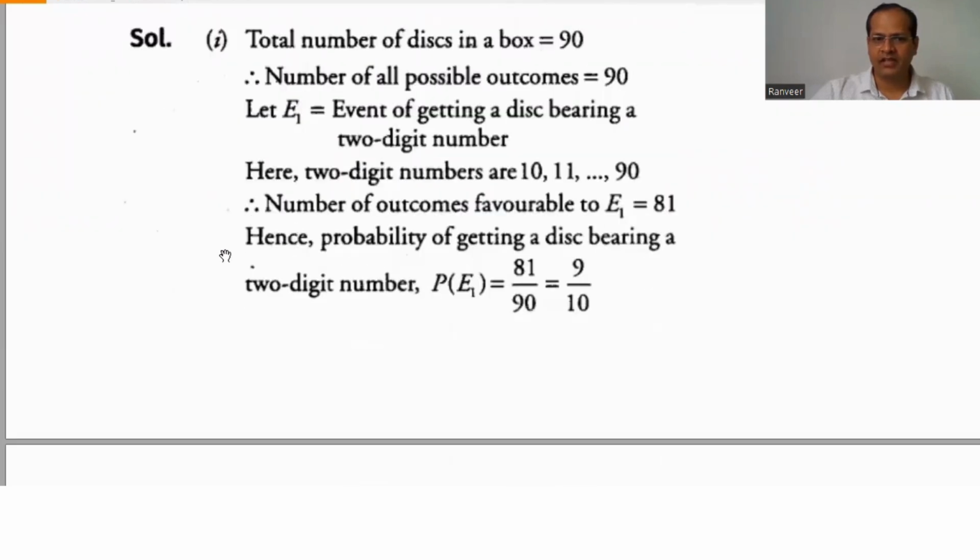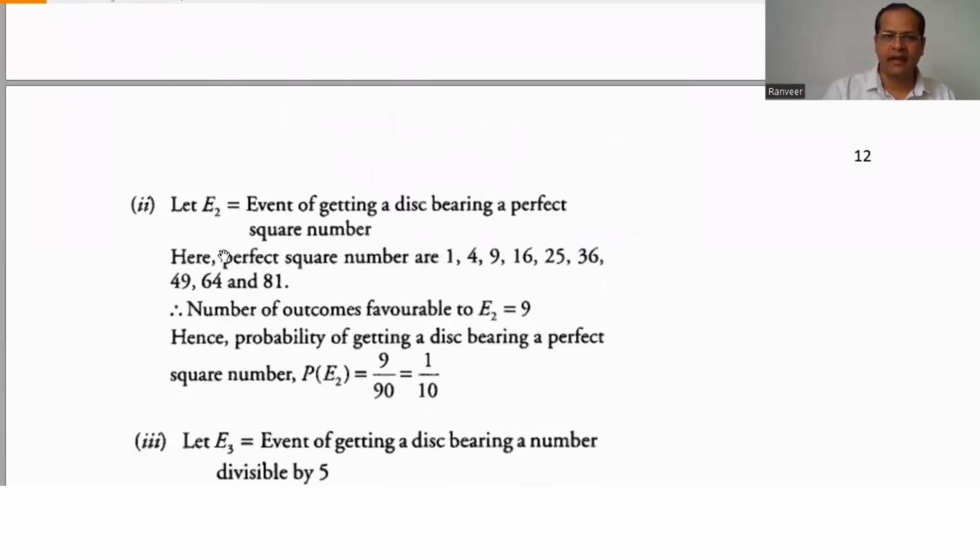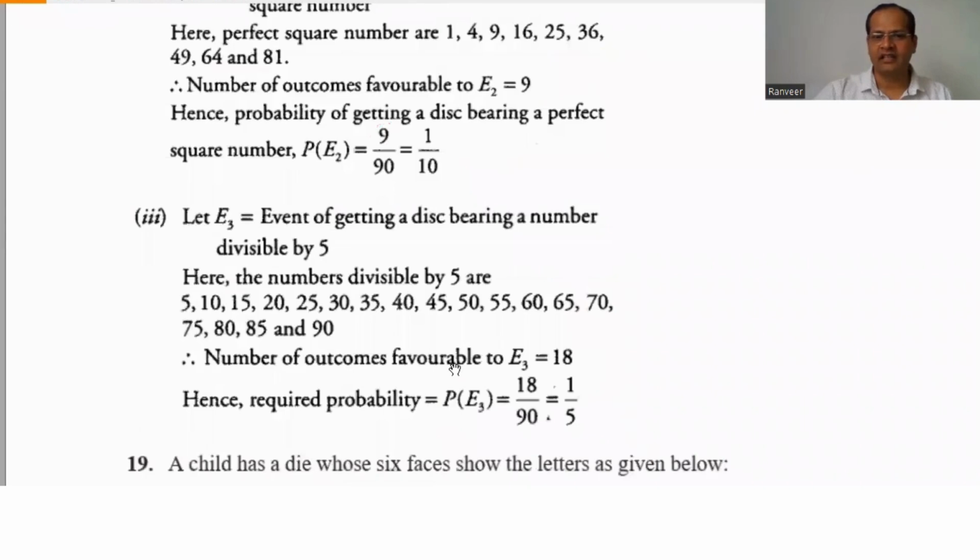Second, a perfect square. Event of getting a disc with a perfect square: 1, 4, 9 and so on. This is the perfect square. So the number of favorable outcomes E2 is 9. So 9 by 90, that is 1 by 10. Third, event of getting a disc bearing a number divisible by 5. So 5, 10, up to 90. This is the divisible numbers, whose total count is 18. So 18 by 90 is 1 by 5.